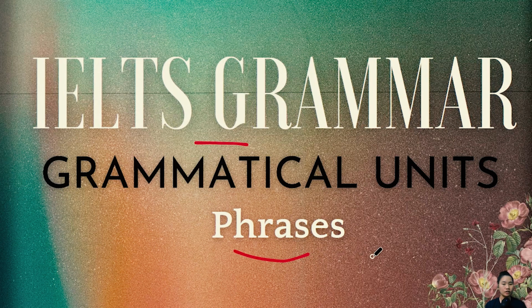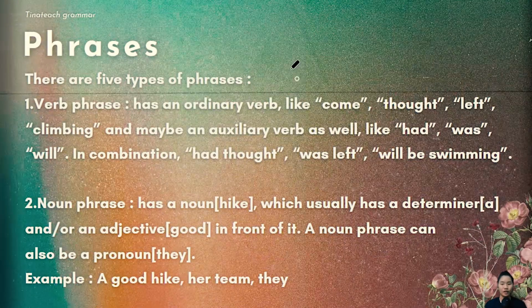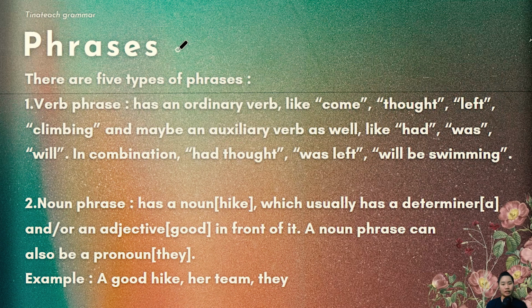Alright, we're done with words and word classes. We're moving on to phrases before we reach the end game, which is sentence. First off with phrases, how many different types are there? Well, there are 5 types of phrases. So we're going to go through them one by one, alright? And I'm going to go real slow. And when we review all of this back, I'm going to speed up my speech a little bit. So you get the comprehension first, and then you get the familiarity of the normal speed when we review.